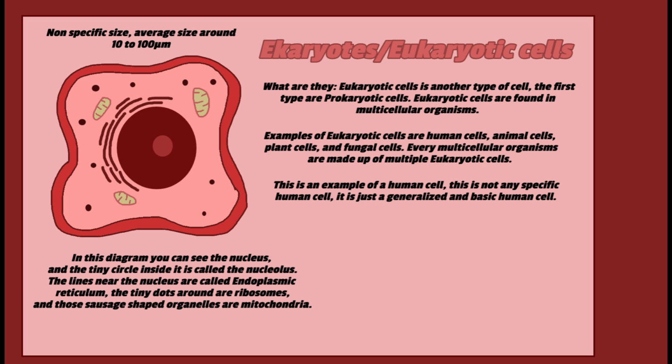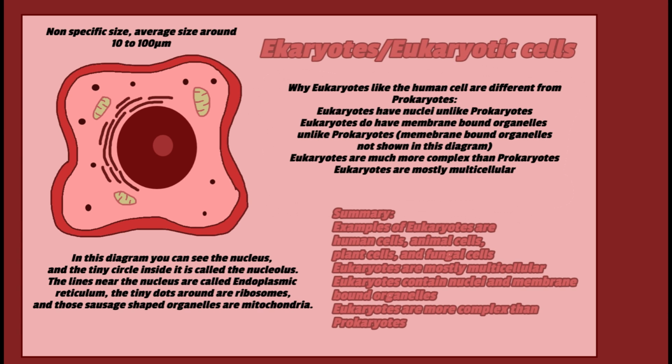The lines near the nucleus are called endoplasmic reticulum. The tiny dots in the cell are called ribosomes. Those sausage-shaped organelles are called mitochondria. Why eukaryotes like the human cell are different from prokaryotes. Eukaryotes have nuclei, unlike prokaryotes. Eukaryotes do have membrane-bound organelles, unlike prokaryotes. Membrane-bound organelles are not shown in this diagram for simplicity.